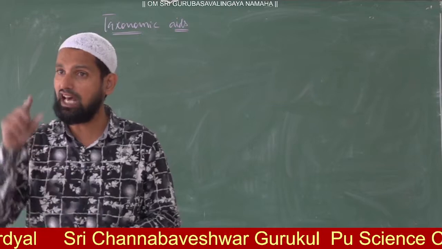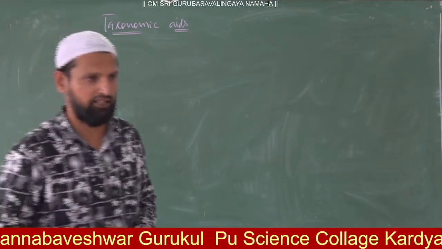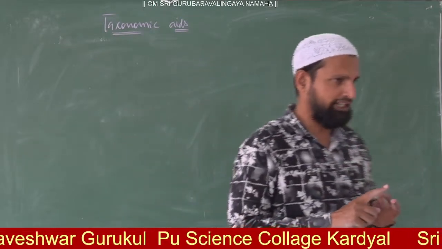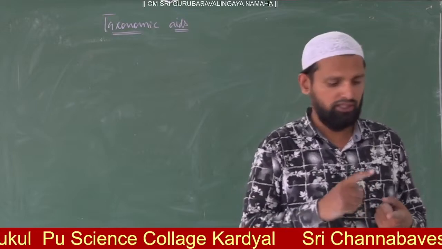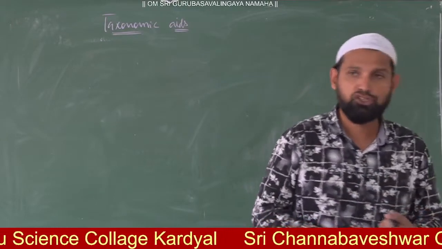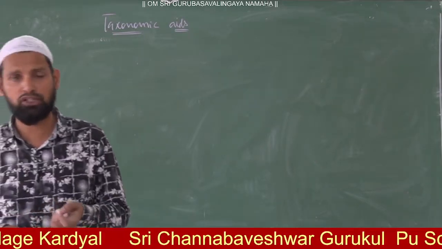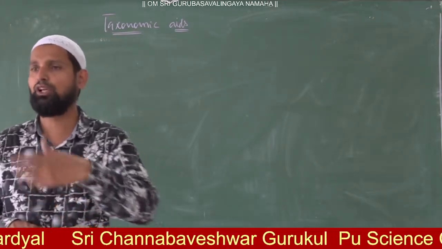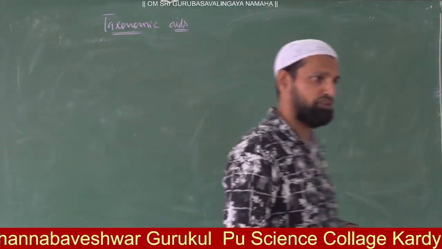On that herbarium sheet also you can see the characters of a specific type of plant. So botanical garden is number 1, zoological park zoos number 2, herbarium 3rd. Number 4th: you can go to museums also.